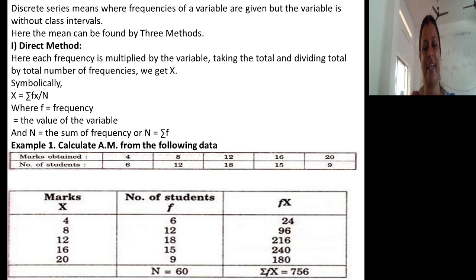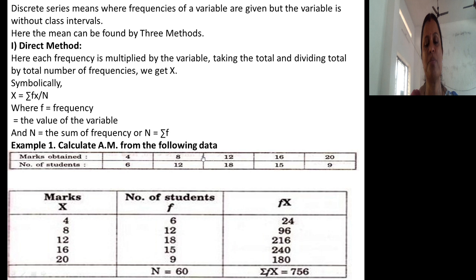You just look at this problem. Marks obtained: 4, 8, 12, 16, 20. For example, assume that I conducted a test for first BCom B students. Marks scored by students were 4, 8, 12, 16, 20.